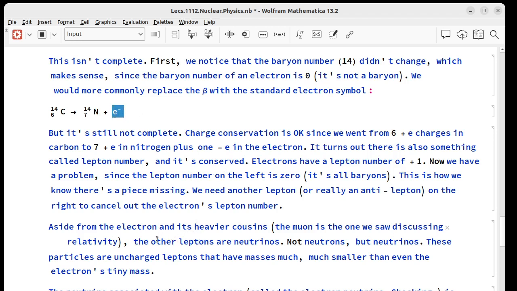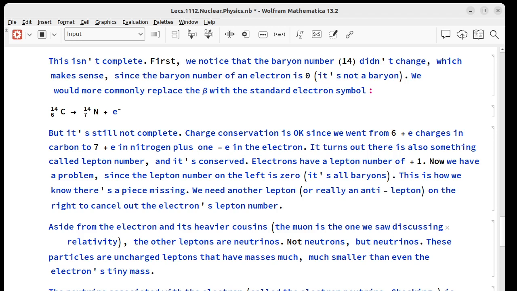It turns out, besides the electron and some heavier cousins, the other leptons are neutrinos. That's not a neutron, but a neutrino. These things are uncharged, and they have masses much, much smaller than even the electron's mass. So there's a neutrino associated with the electron, with the muon, with these other particles. And of course, it's called the electron neutrino, and we write it with a Greek nu with a subscript e.